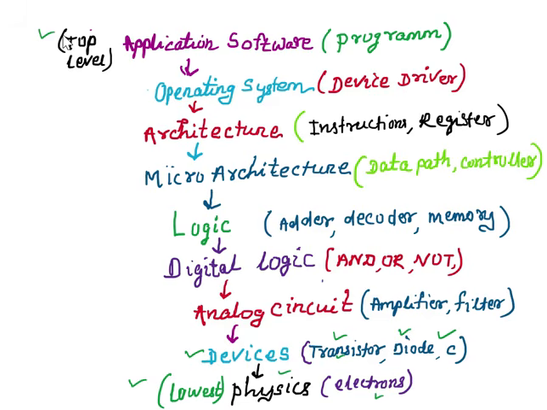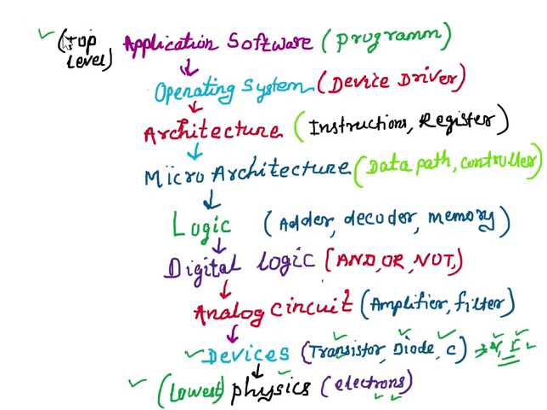But at this level, we do not directly deal with electrons. Rather, they have well-defined terminals and are modeled by voltage and current. We deal with voltage and current at this level. So now you can see how these two levels are interconnected. This level is dealing with movement of electrons, and this level is dealing with standard voltage and current.